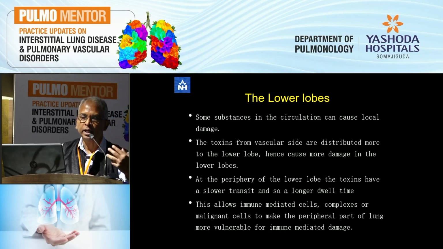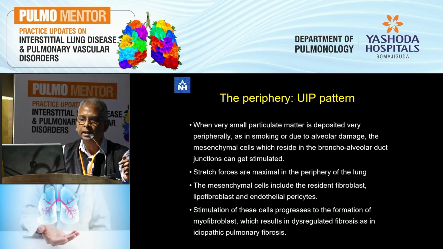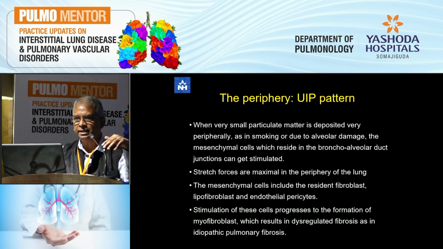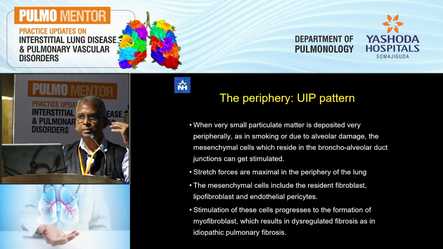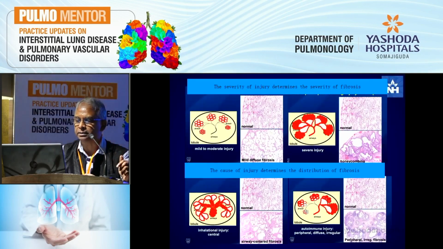And therefore, you get more damage in vascular diseases more towards the periphery. I'm not going to go into this because we basically discuss this, but the UIP pattern, basically, you get smaller particles distributed, more stretch forces, and therefore more damage to the periphery, which can lead to a UIP pattern.